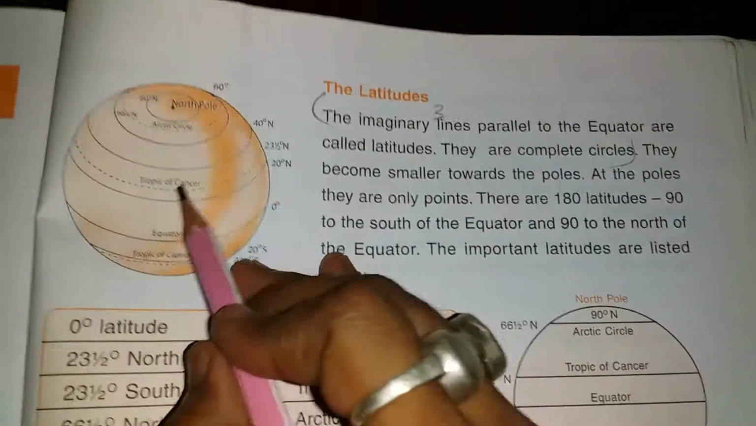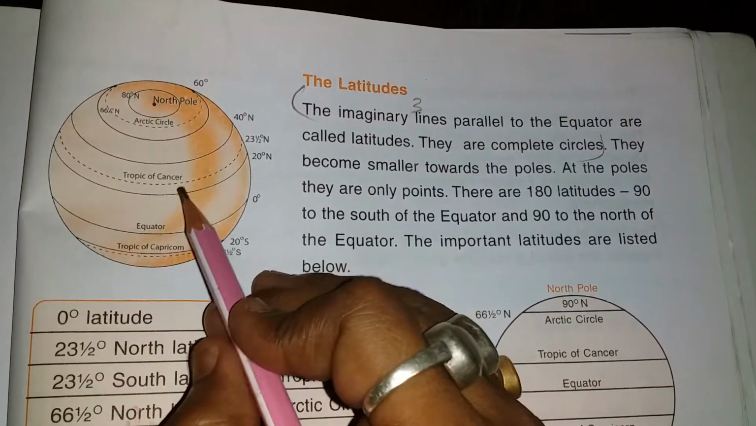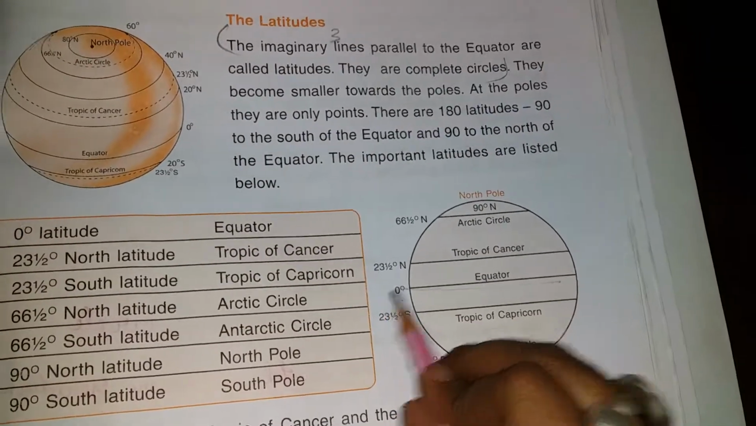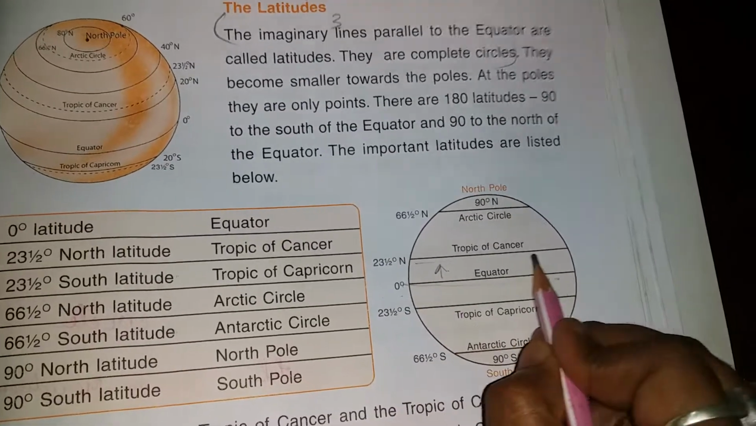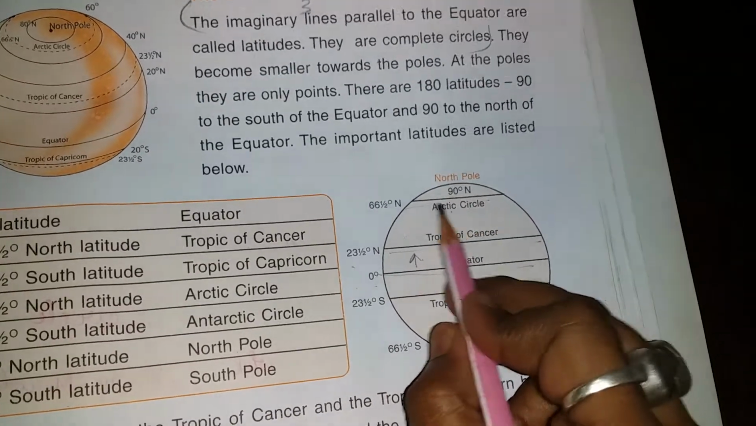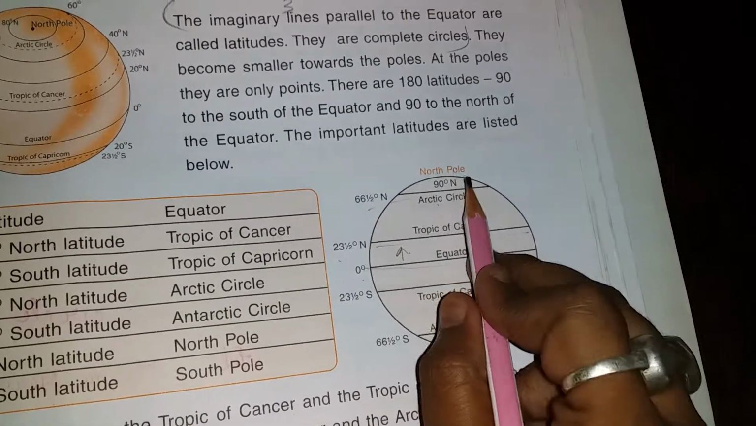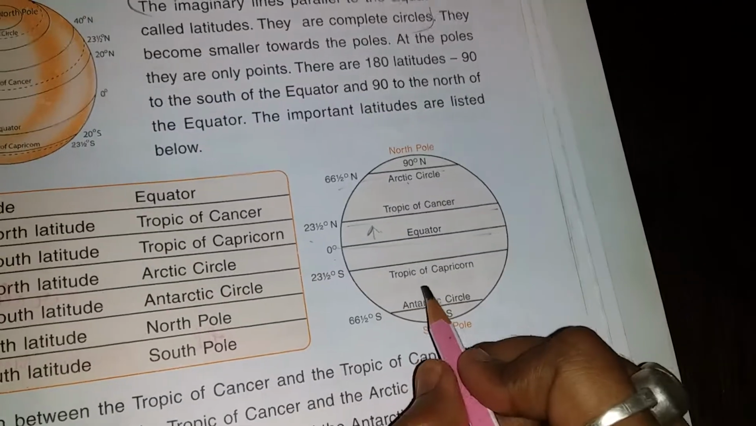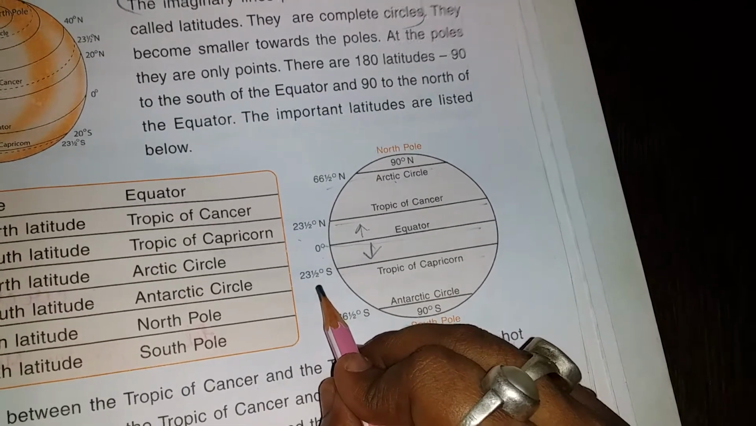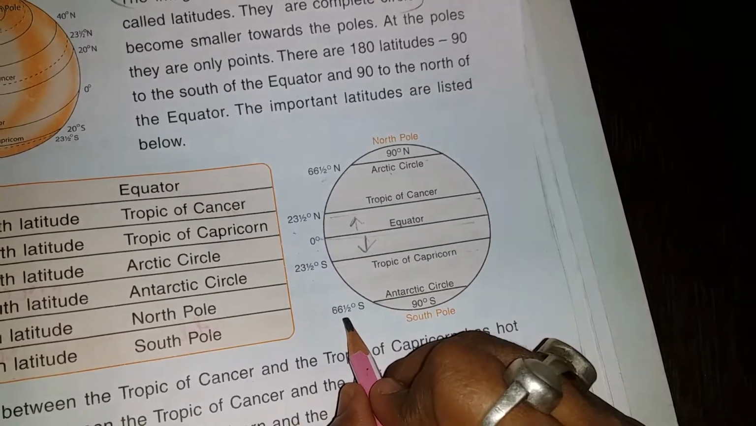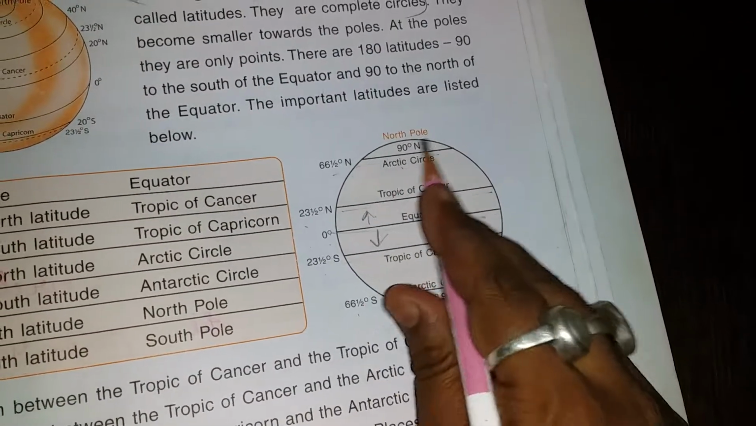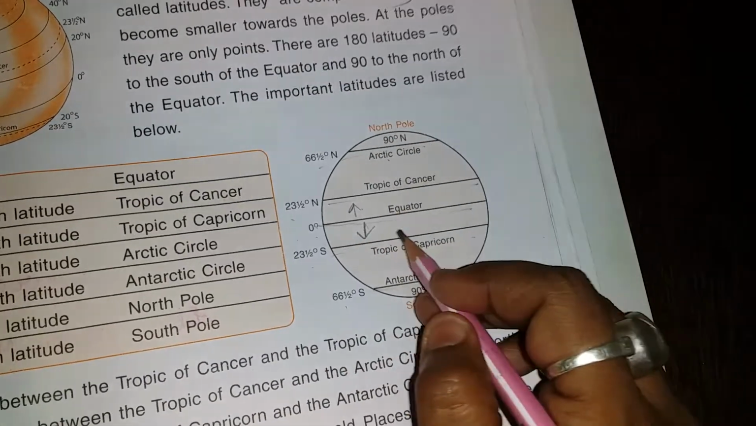Now see, here all the latitudes are marked, not properly, but everything is written. First is the equator, 0 degree. Above that, in the northern hemisphere, the Tropic of Cancer, 23.5 degree north. Above that, the Arctic Circle, 66.5 degree north, and the North Pole is here, 90 degree north. And in the downward section, in the southern hemisphere, the Tropic of Capricorn, 23.5 degree south, the Antarctic Circle, 66.5 degree south, and the last is the South Pole, 90 degree south. So these are all the major latitudes.